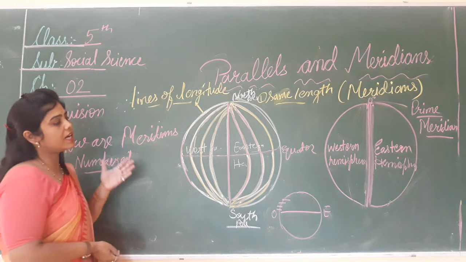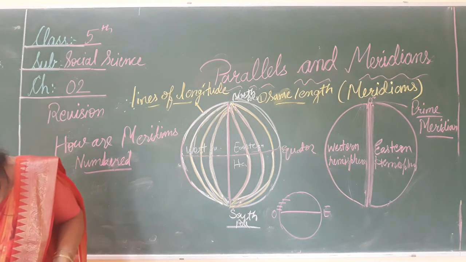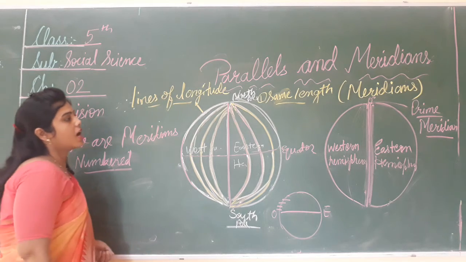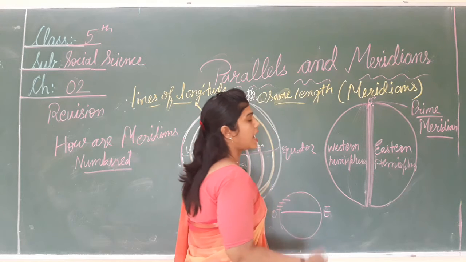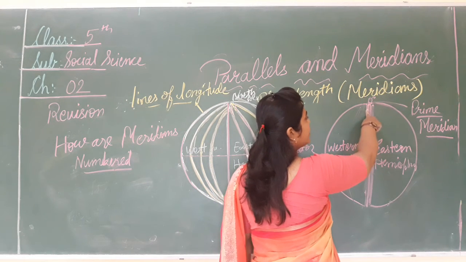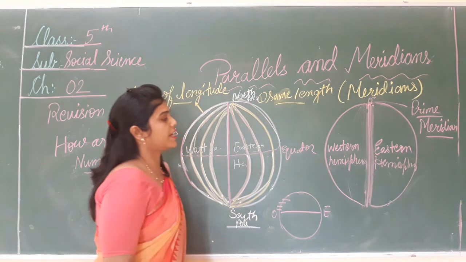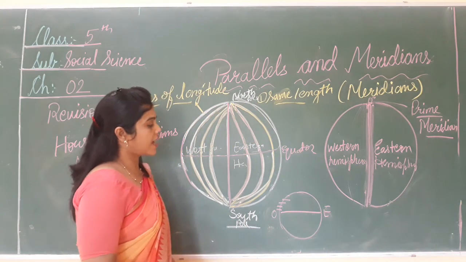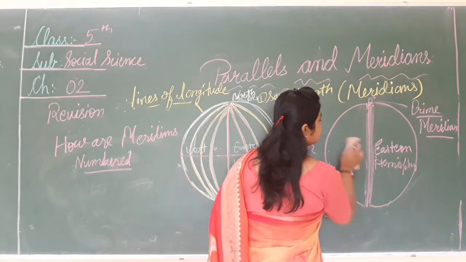Similarly, we need a starting point to number the meridians. ये नंबरिंग कहाँ से की जाती है मेरिडियन की? So this is the starting point of numbering the meridians, that is the prime meridian.